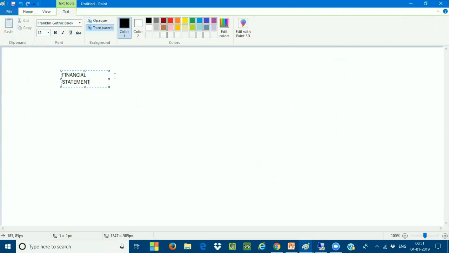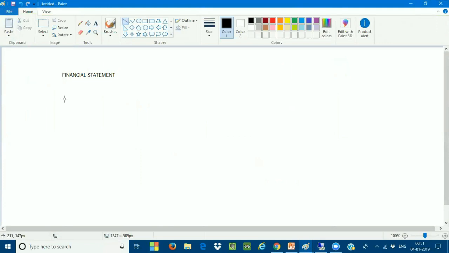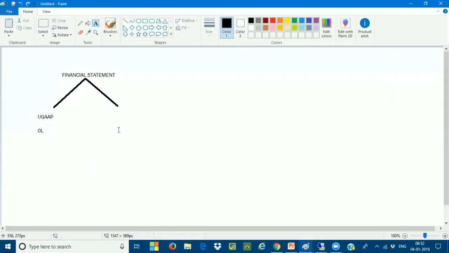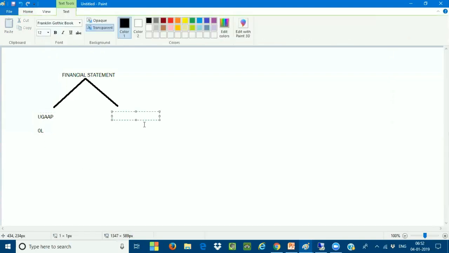Okay. Now, I want to have two financial statements. Very, very important. One financial statement I want to use is for the US GAAP, which is the local reporting purpose. So for this, I will use the OL. And I want one more reporting purpose that is not the local. This is for the IFRS reporting purpose.